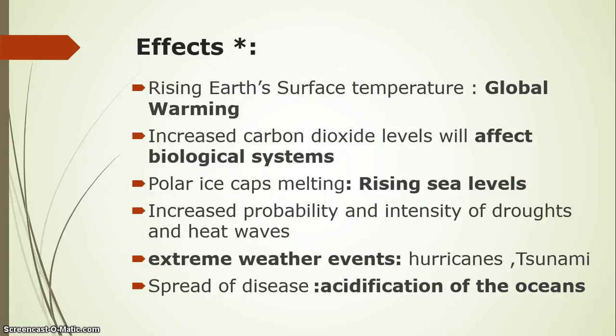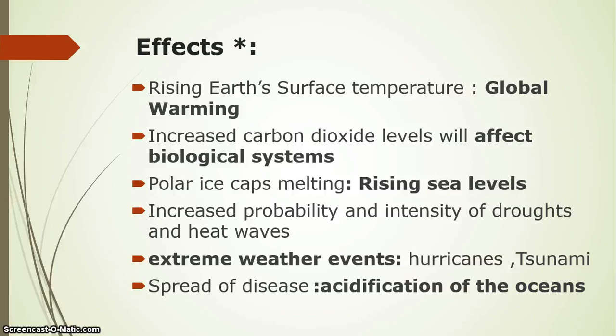Because of this temperature rise, there will be adverse effects like rising of the Earth's surface temperature, which is also called global warming. So the Earth's temperature will start rising. Due to the increase of carbon dioxide level, there will be disturbances in the biological system, okay, or there will be an effect on the biological system due to the increase of CO2. So carbon footprint must be less, which is a required condition for our power plants also.